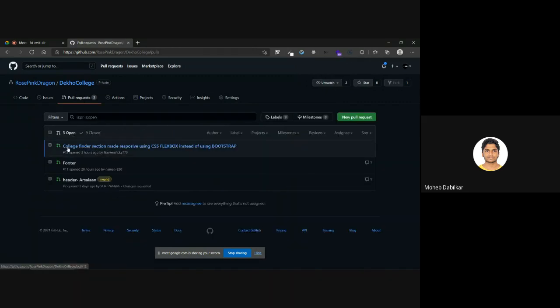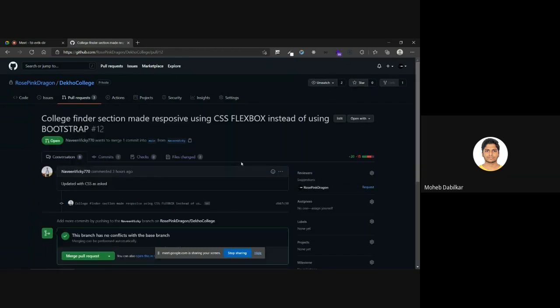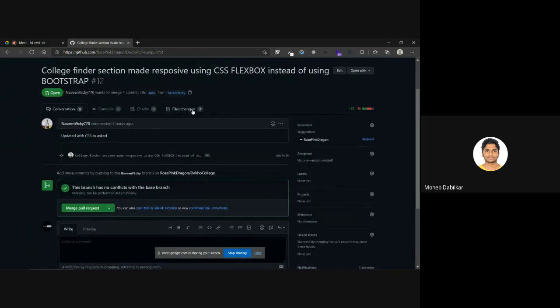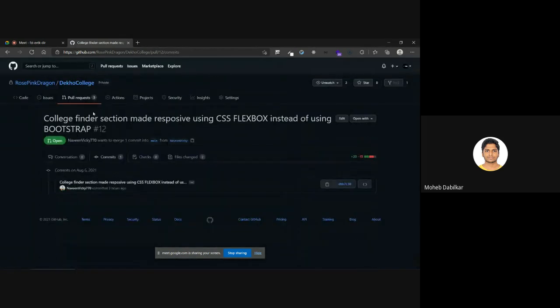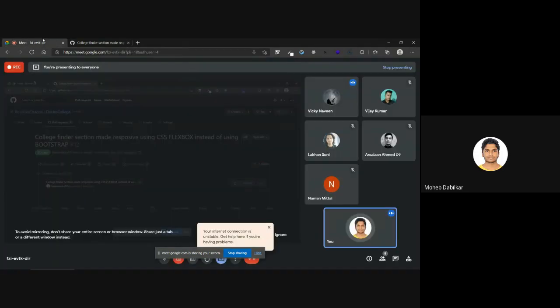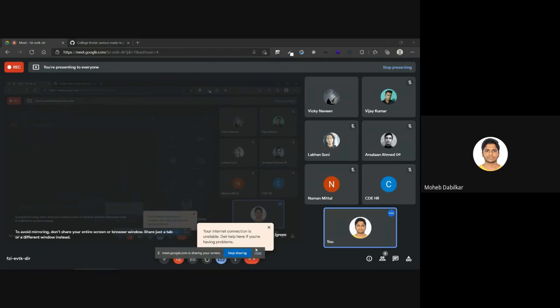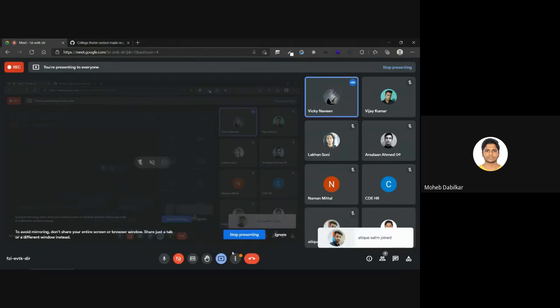Okay, yeah, using CSS Flexbox instead of using Bootstrap. Fine, chalo. Sir, that's mine. Yeah, no, this is Naveen's, not Atik. Yes, sir. I guess Atik was the so.